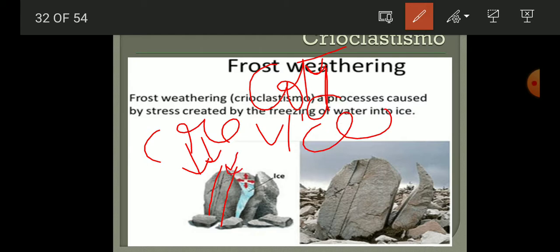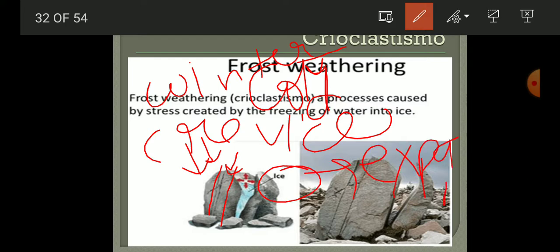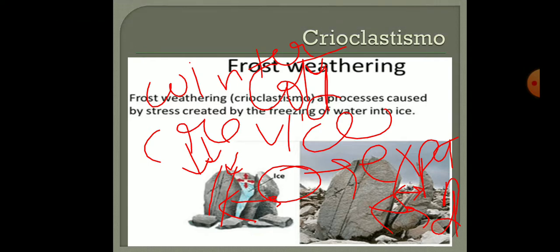Now what happens once the accumulation has started? In the winter season, that water is converted into ice. And you know the ice has the capability to expand. When the expansion is done, cracking occurs in the rock particles. So this breaks the rock easily. That is known as cryoclastismo.